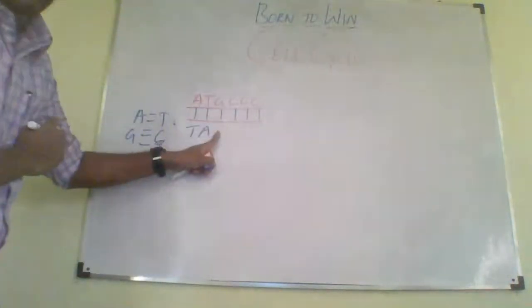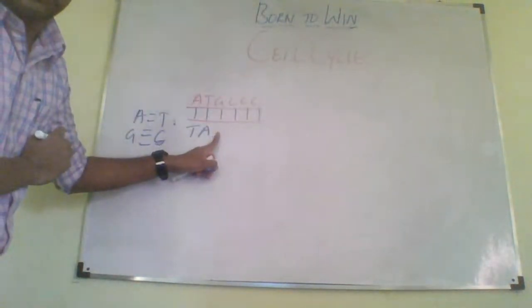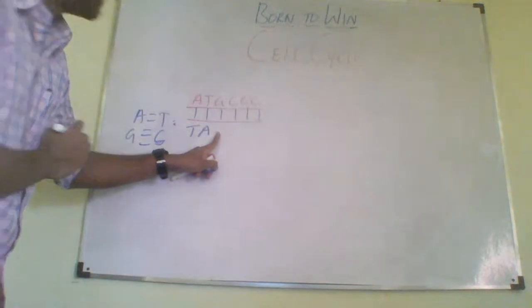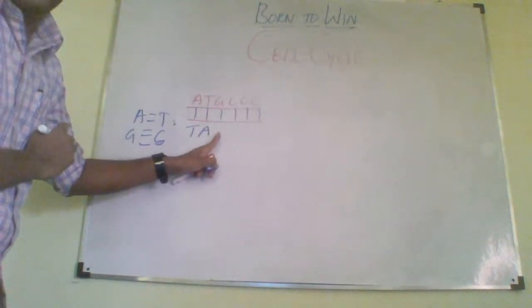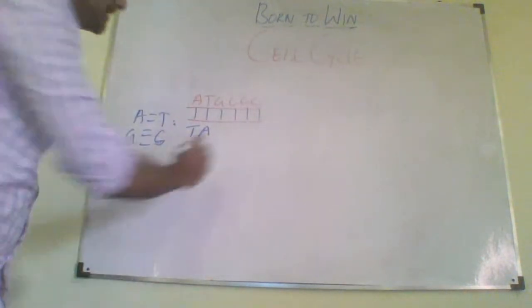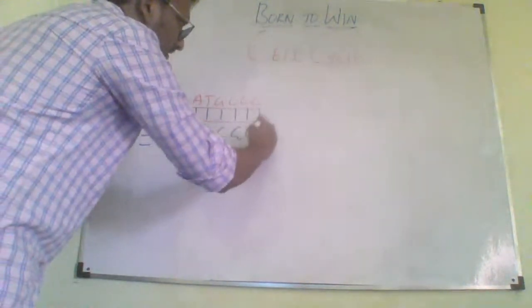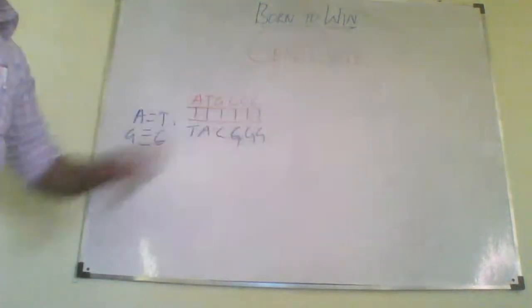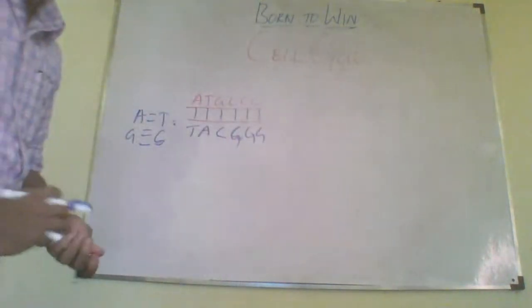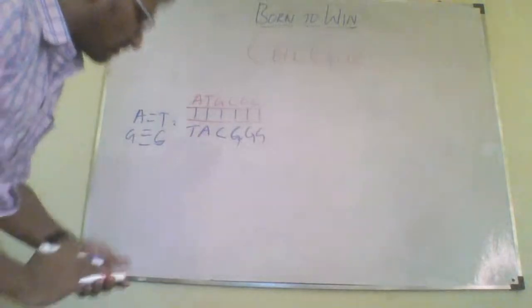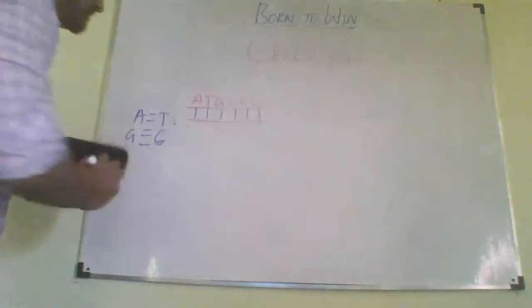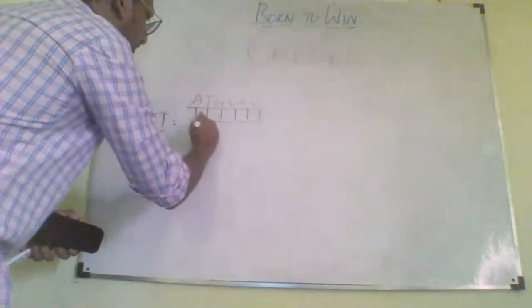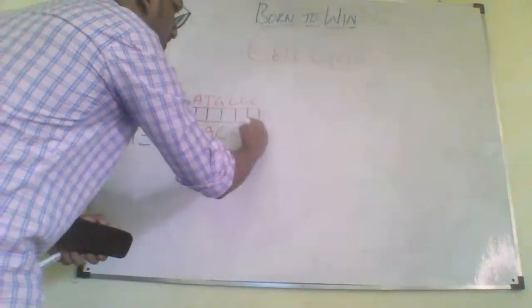A. Next, for G, it is C. G and G. So this is base pairing, right? Let's write in the same color. With this, I will stop here: T, A, C, G, G.